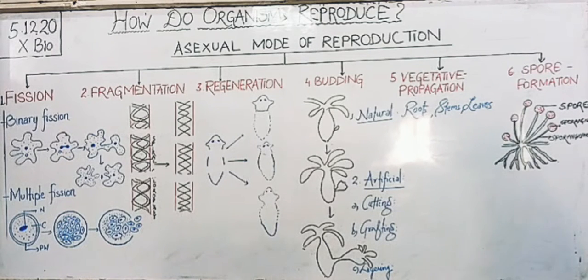Now, students, we can say that this regeneration is carried out by specialized cells, and these cells proliferate and make a large number of cells. Now the next one is budding.